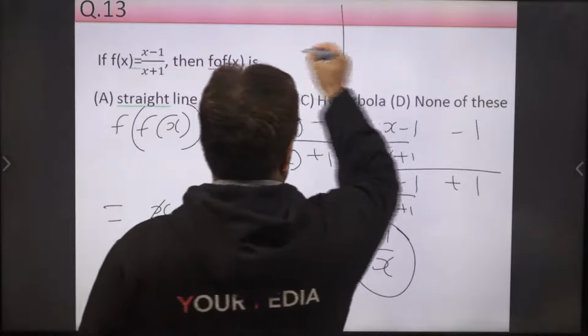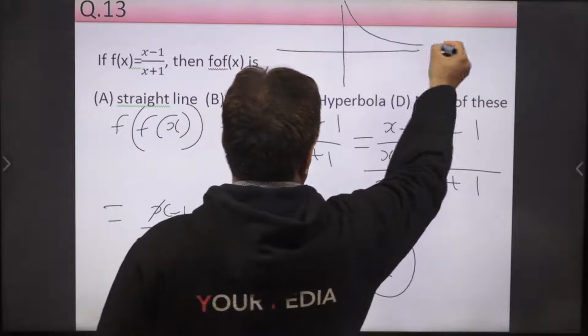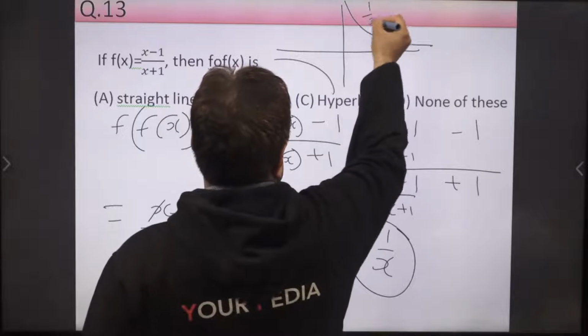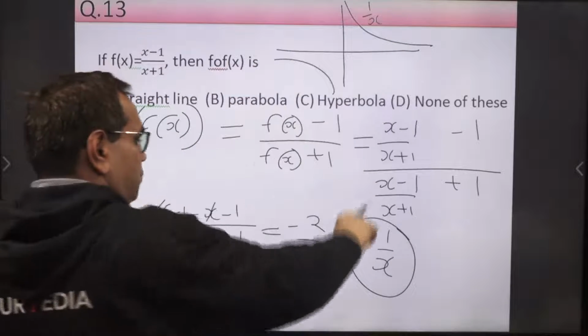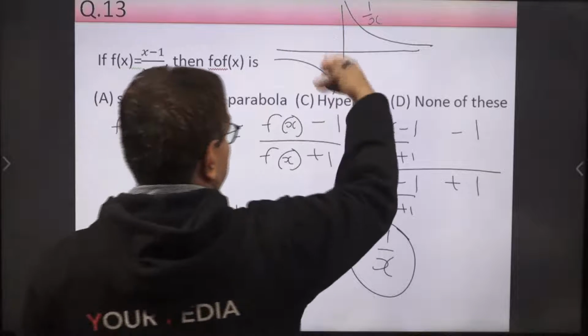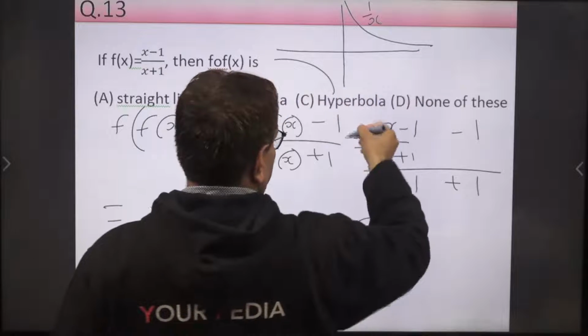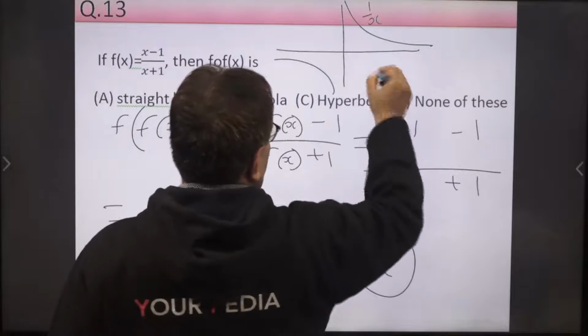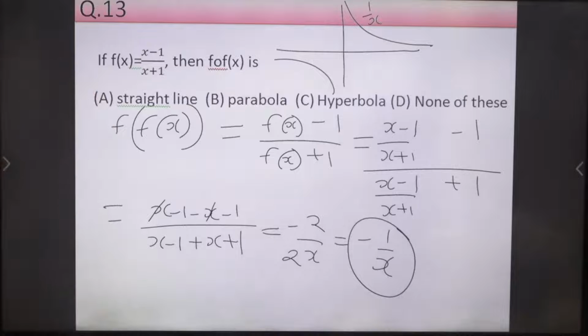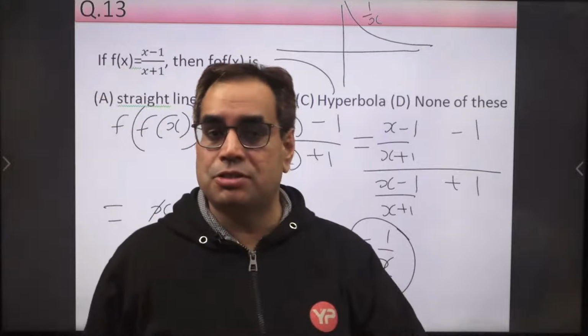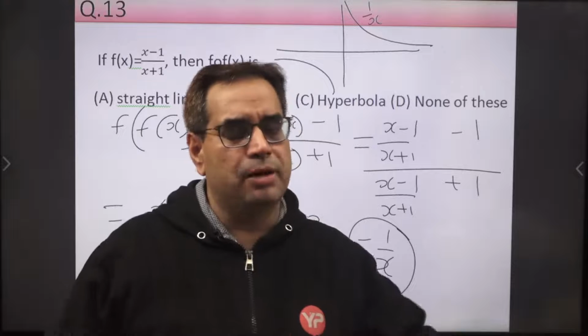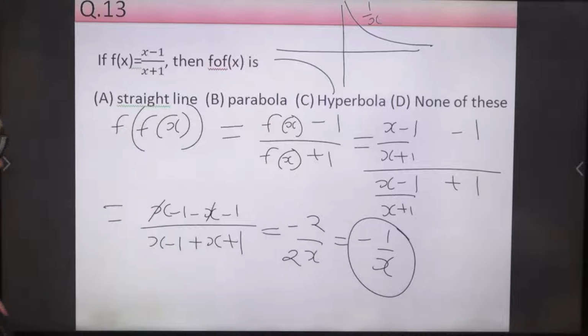If you remember the graph of y equal to 1 upon x, that is a rectangular hyperbola. If you take the minus sign, you have to take the mirror image in the x-axis. So this will be the curve, here this side and here this side. So it is a hyperbola. C is the right answer. Composition is important, they may ask you questions from composition. Very simple questions will be there. Now next is question number 14.